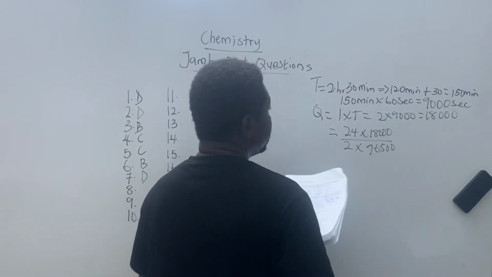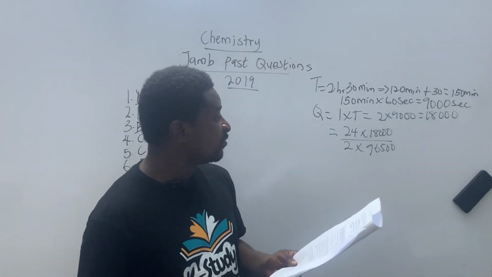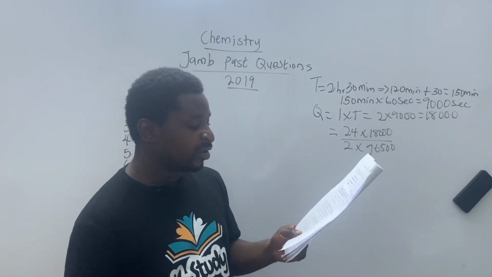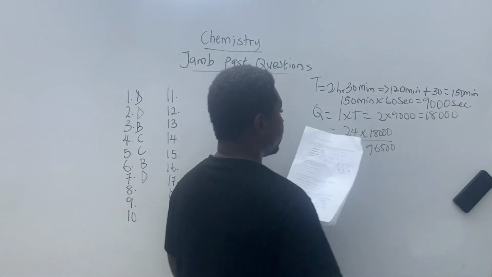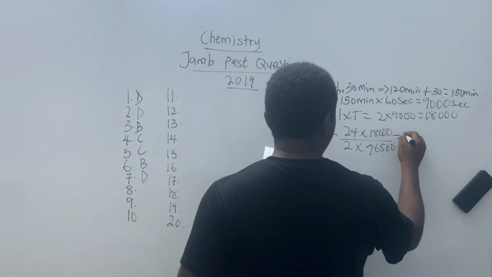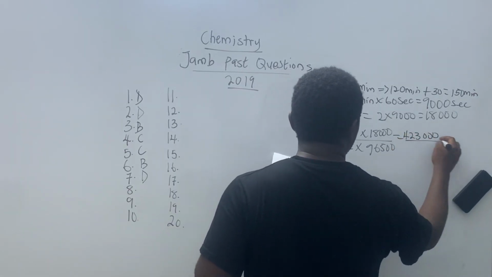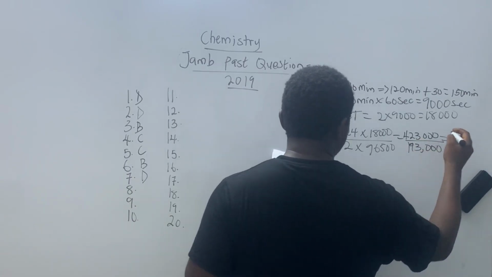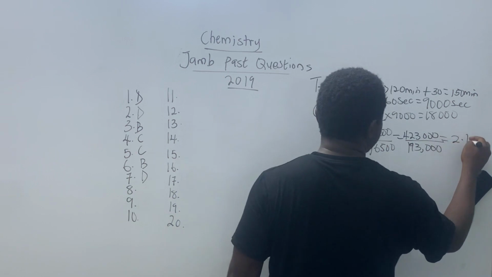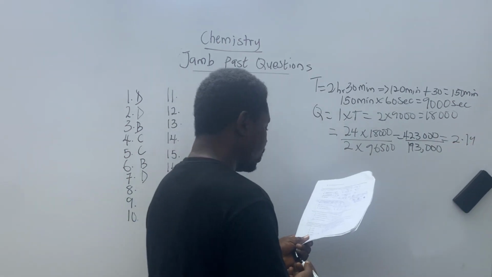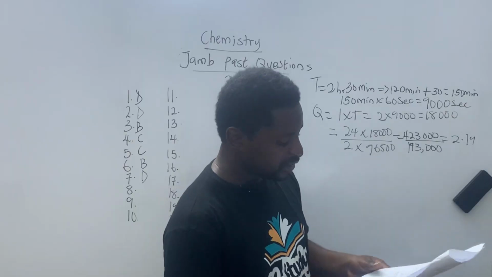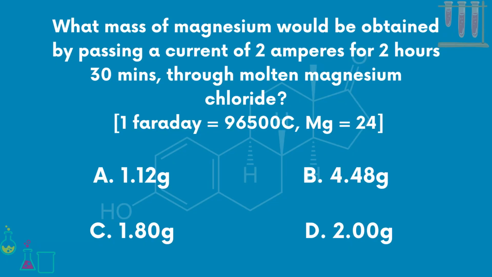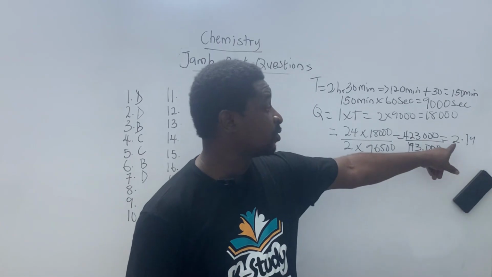If I punch it through my calculator, I am going to have 432,000 over 193,000. If you divide properly, you get approximately 2.19. Now, looking at the options, A 1.12, B 4.48, C 1.80, and D 2.00. My answer is approximately what you see.